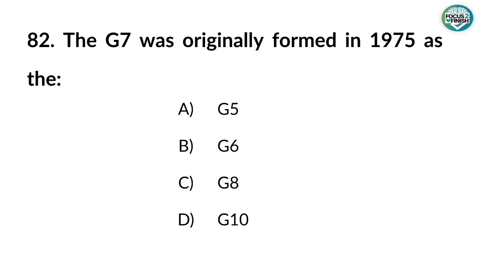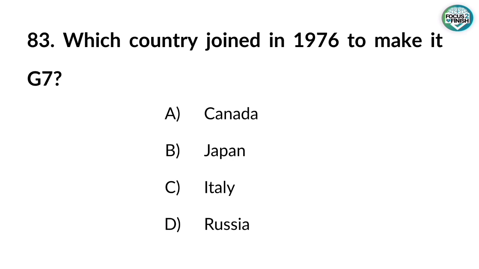82. The G7 was originally formed in 1975 as the? Answer: G6. 83. Which country joined in 1976 to make it G7? Answer: Canada. 84.